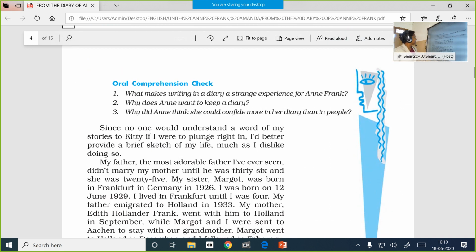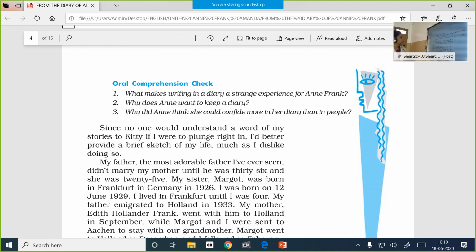Now to the questions here. What makes writing in a diary a strange experience for Anne Frank? Why does she term the writing in a diary as a strange experience? First of all, she's having this experience for the first time. That is, for the first time she's writing something. And then the second reason is nobody would be interested in learning or going through what a 13-year-old girl had written. So 2 points for that.